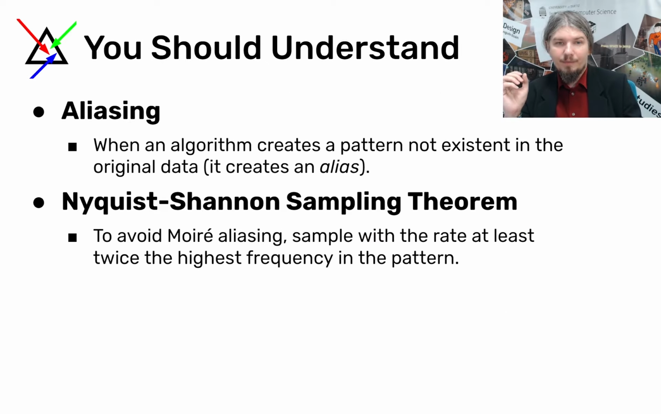Now from this video, you should understand aliasing. Aliasing is when an algorithm creates a pattern that does not exist in the original data. It creates some kind of alias, and when we look at the result, we see the alias and we don't know what the original signal or pattern underneath it was. You should also understand the Nyquist-Shannon sampling theorem: to avoid this Moiré type aliasing, we have to sample at a rate at least twice the highest frequency of the pattern.